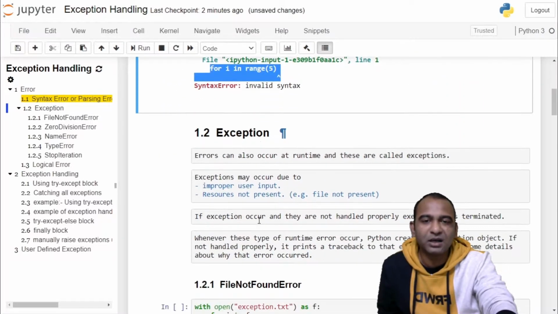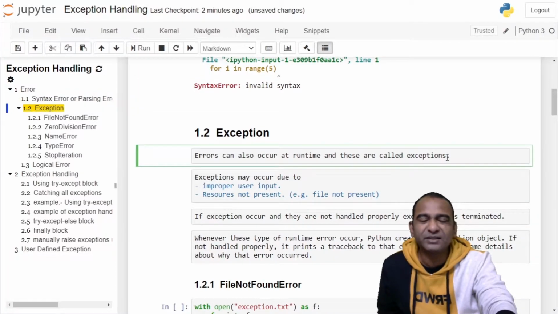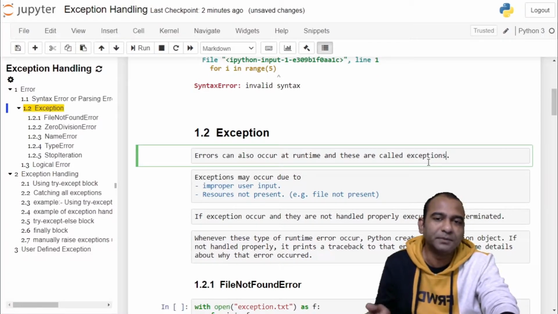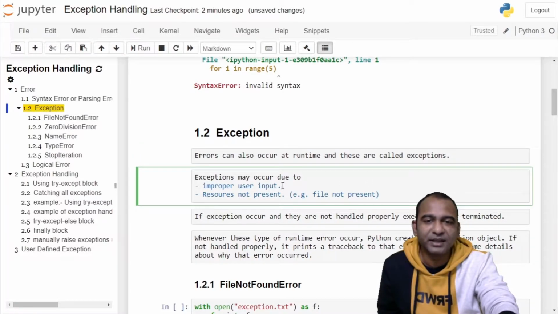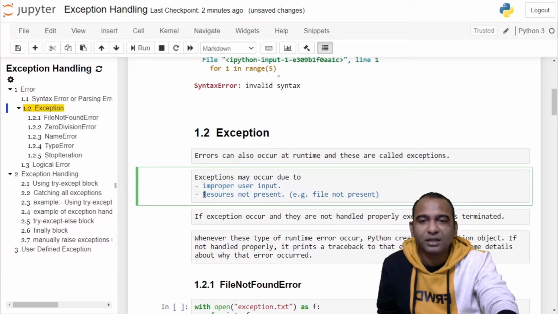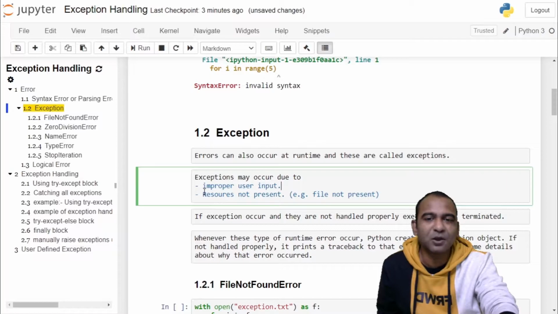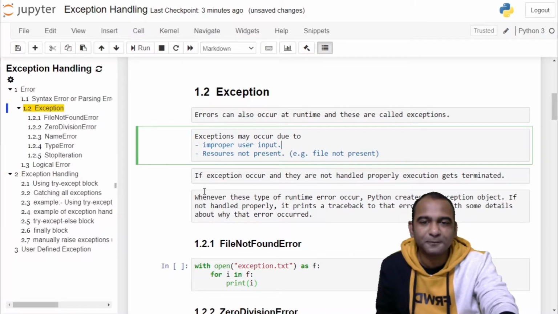Errors which occur during the runtime of the program are called exceptions. Why does this error occur? The programmer has written the program completely, but if the user provides incorrect input, or a resource which you are using, for example a file or network, is not present, then your program will not produce the intended output, or it will fail, terminate or crash. Then that error is called an exception.